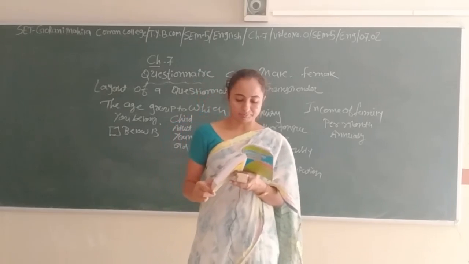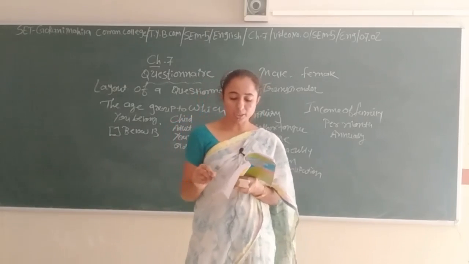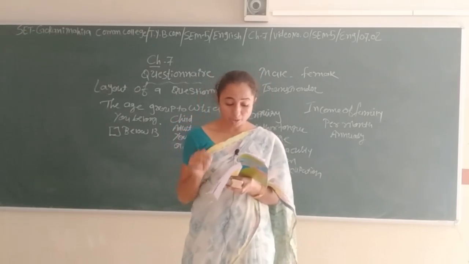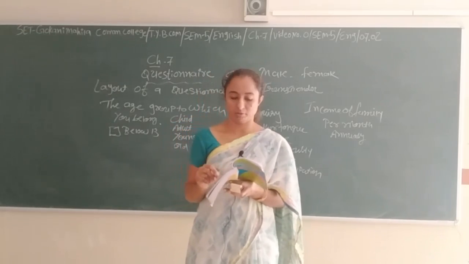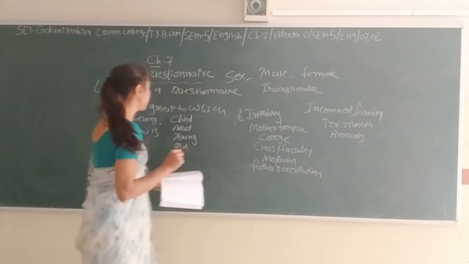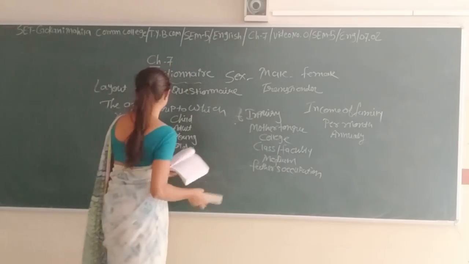Question number 6 reveals the respondent's marital status. If needed, options like, which kind of options in a marital status are there?